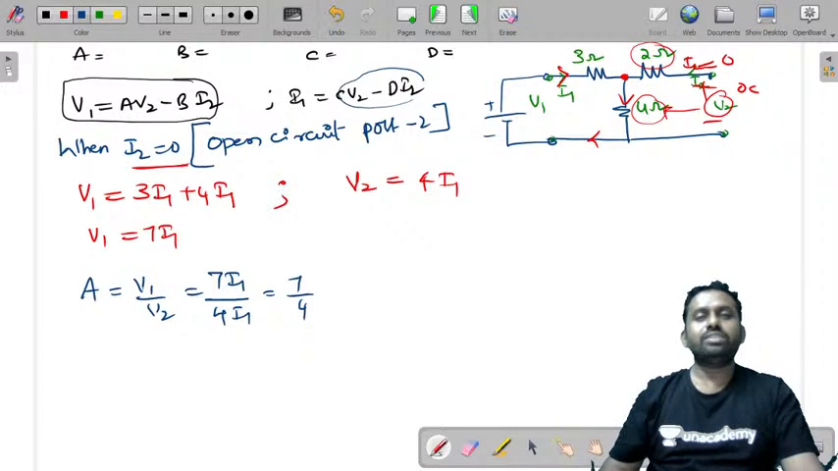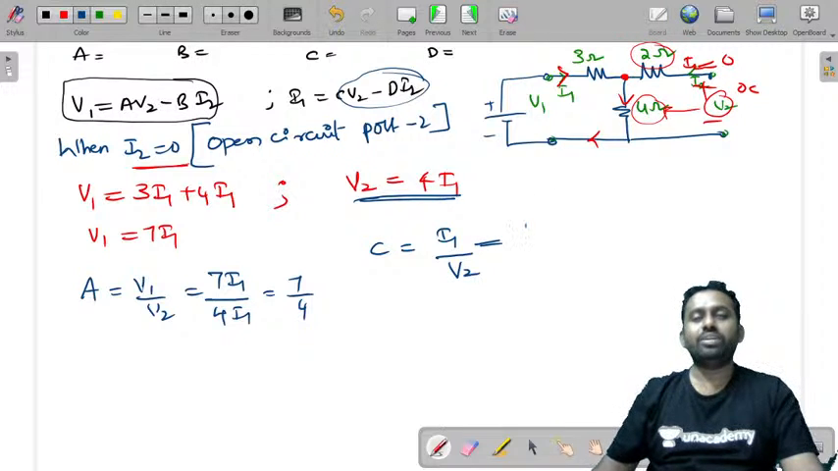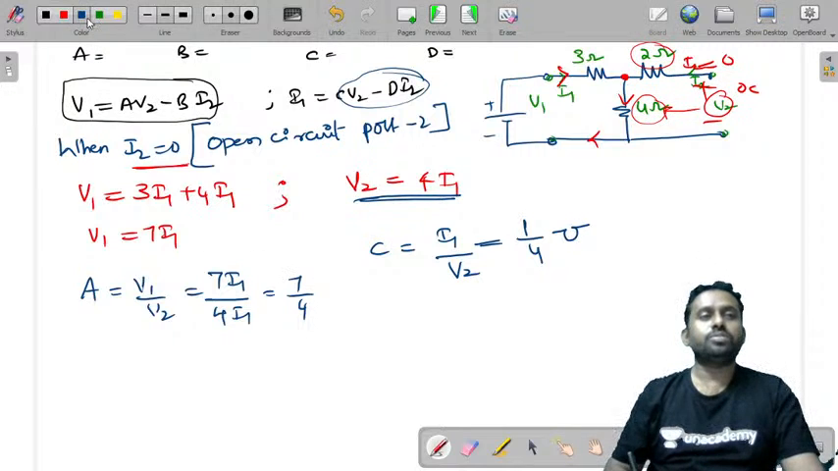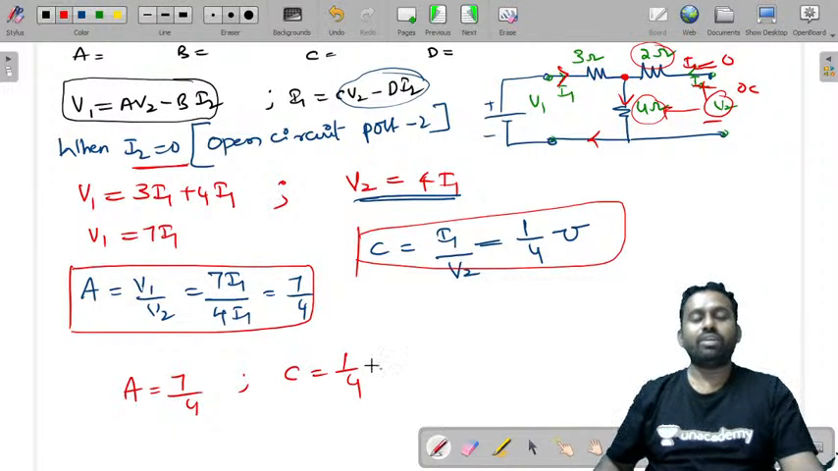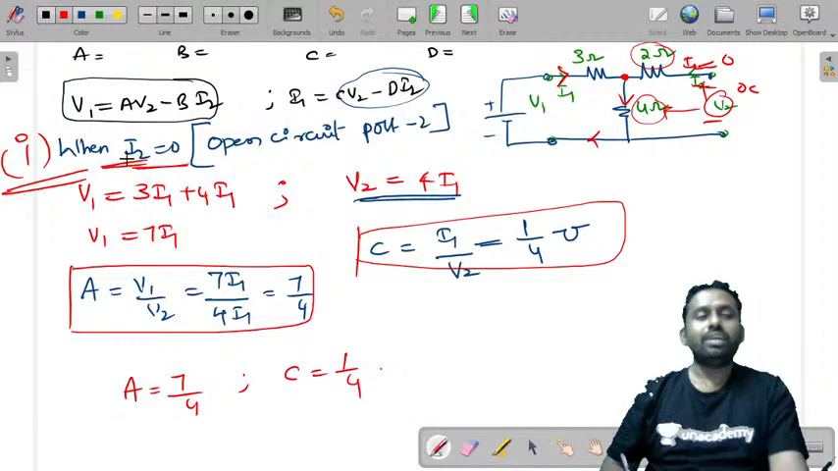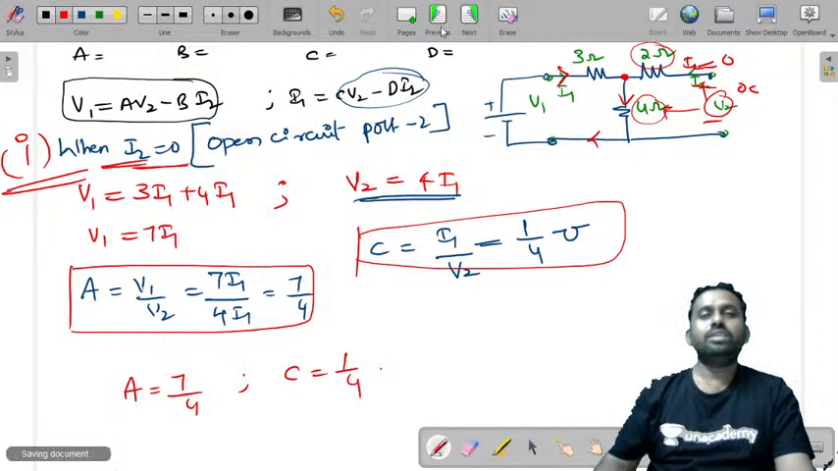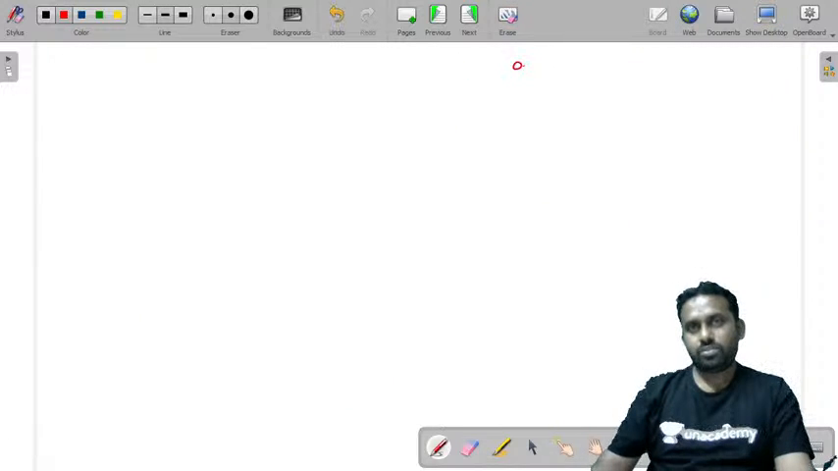Similarly, if you make I2 equal to 0 in this equation, C is equal to I1 by V2. From this expression, you can directly get I1 by V2. It is 1 by 4 units. Current by voltage, it is mho. So A is equal to 7 by 4. C is equal to 1 by 4. So this is case 1 when you make I2 equal to 0. Similarly, we will make V2 equal to 0 and let's check. So let's draw the diagram once again. You need to draw this diagram.